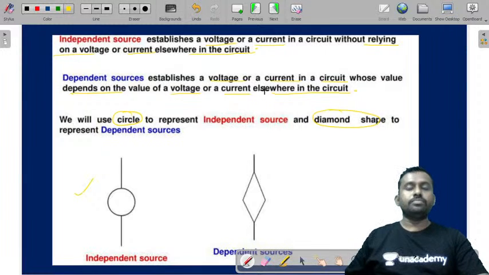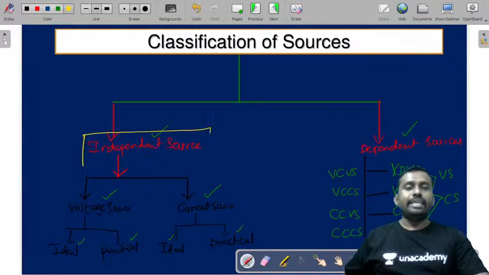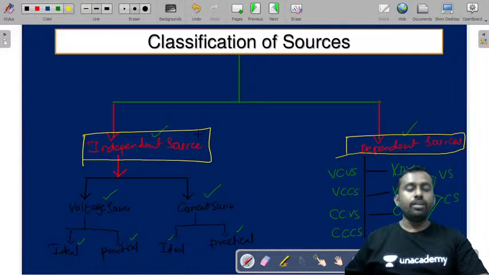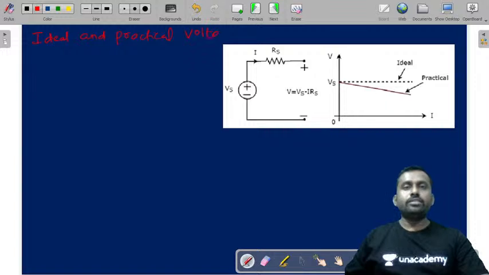Now, so this was the classification and we have discussed what is an independent source and what is a dependent source. Now let us discuss what is an ideal voltage source and practical voltage source, and ideal current and practical current source. This is what we are discussing now.